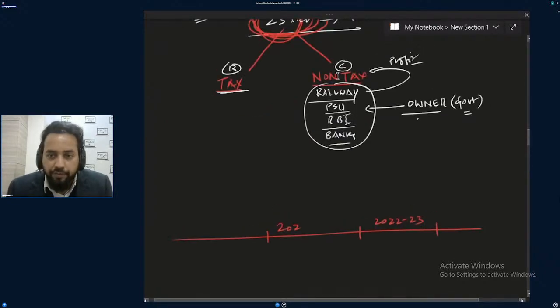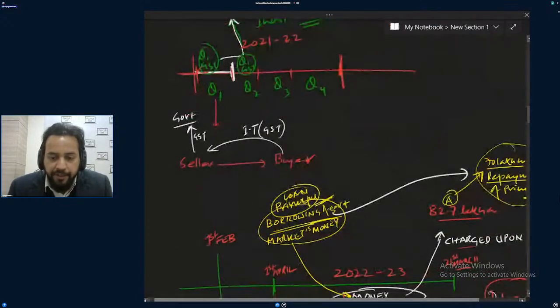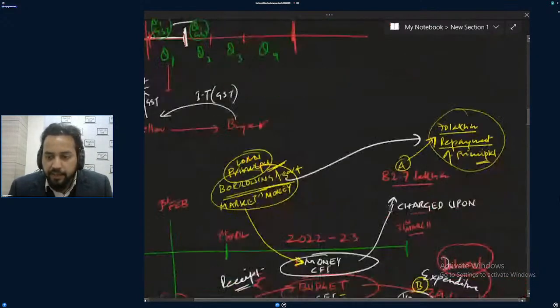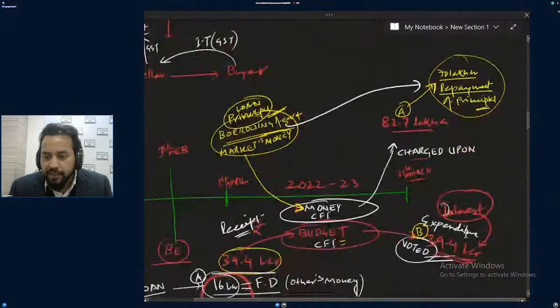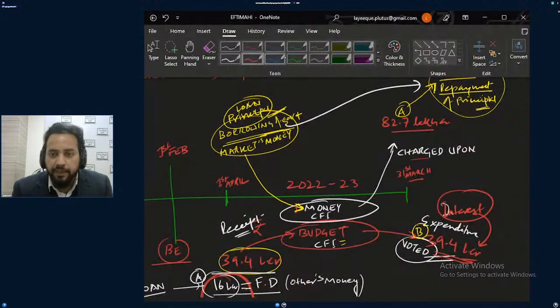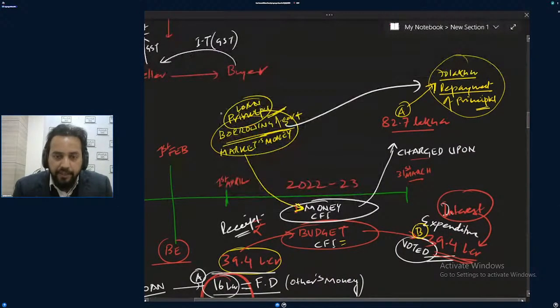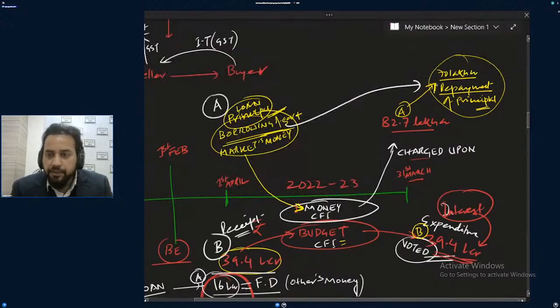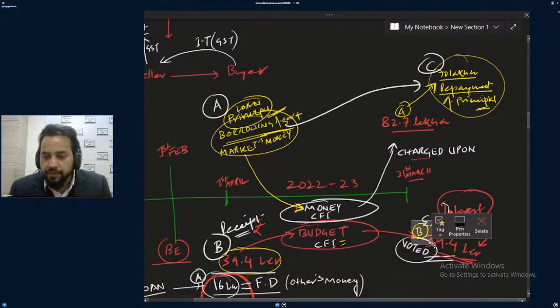If you want to look into the overall expenditure of the government, this 70 lakh crore as well as this 39 lakh crore, I can write A, B, C, and D.